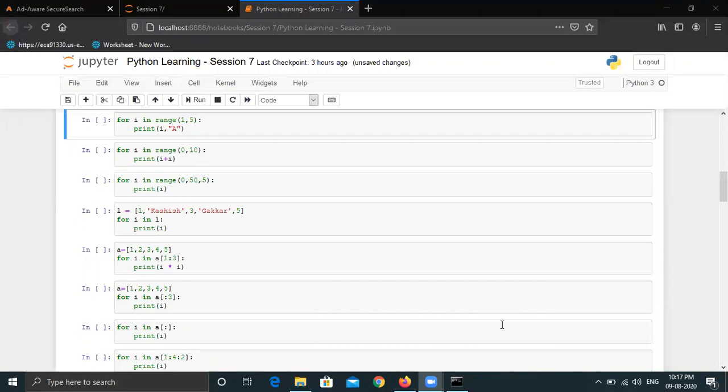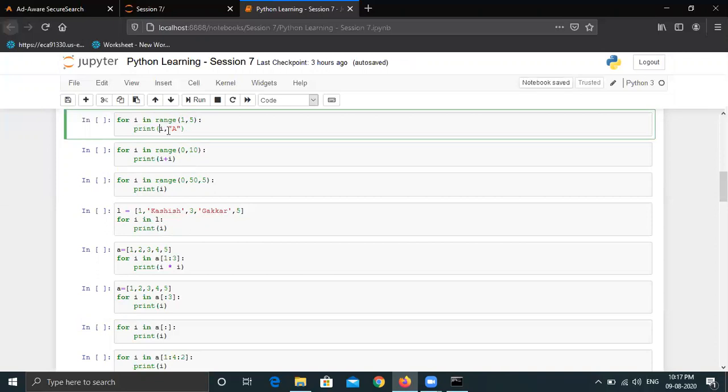1 to 4, that's right. Okay, so in the first iteration, I will have value 1. In the next iteration, I will have value 2, and it will go up to 4. But in the first iteration, when the value of I is 1, it will come under the for loop, and it will print the value of I, which is 1.